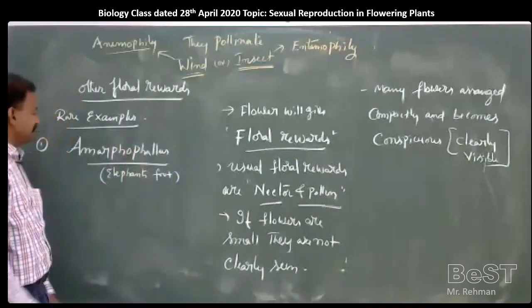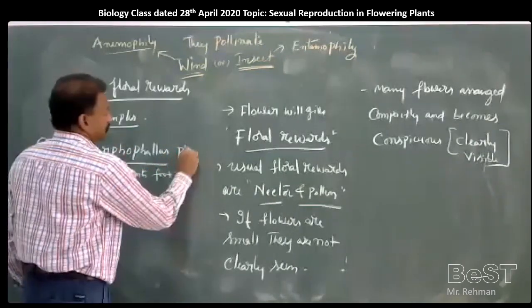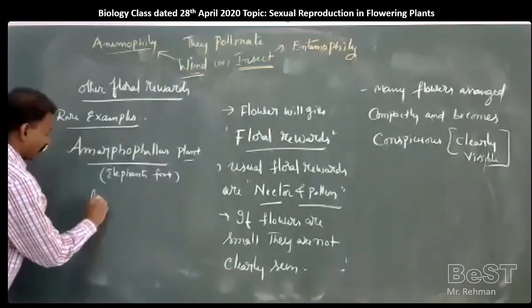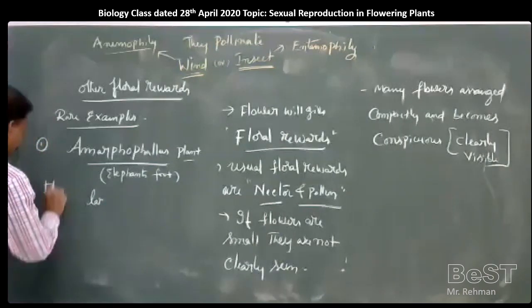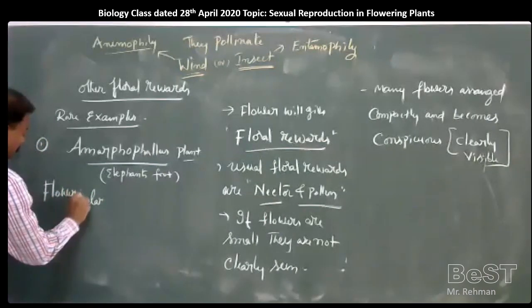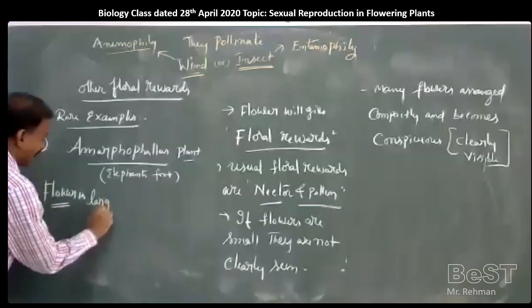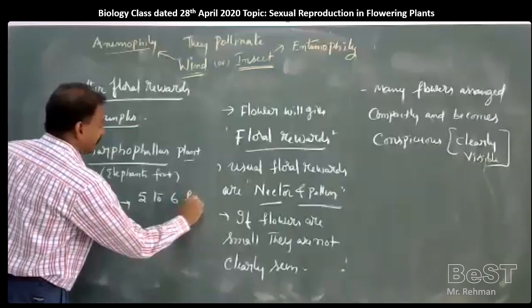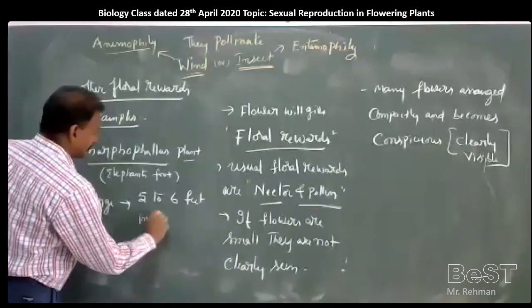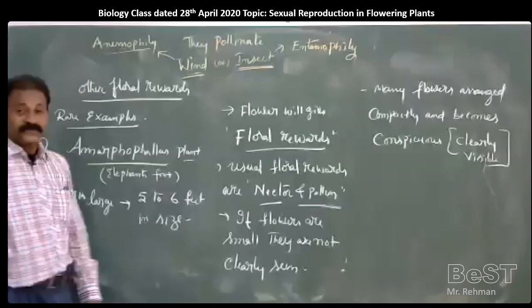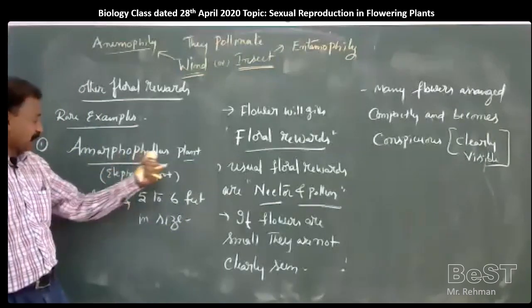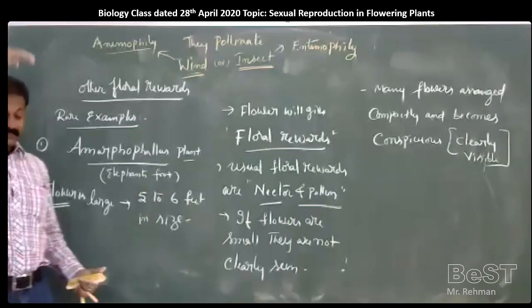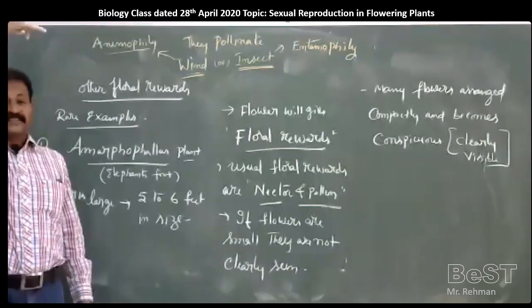In this plant, the flower is large. How large? 5 to 6 feet in size, approximately.